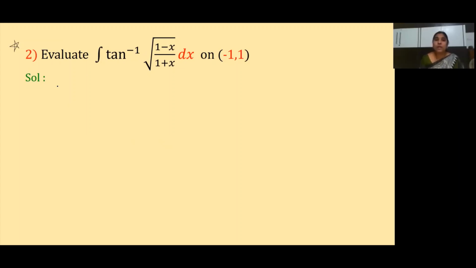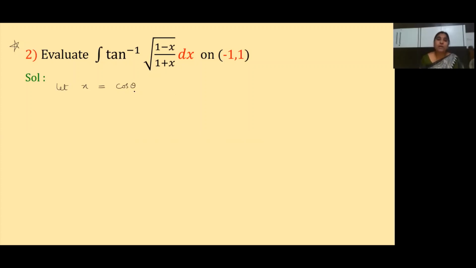So then what can I do here? First of all, I'm trying to make the sum simple, because by seeing the question, it is a little complicated, a little complex. So let us try to make the sum simple. How can you make the sum simple? Let us see here. I'm assuming, I'm substituting x is equal to cos theta.